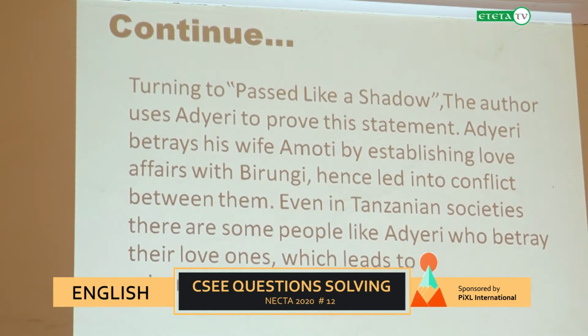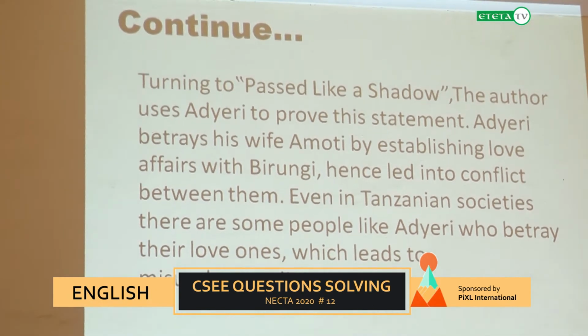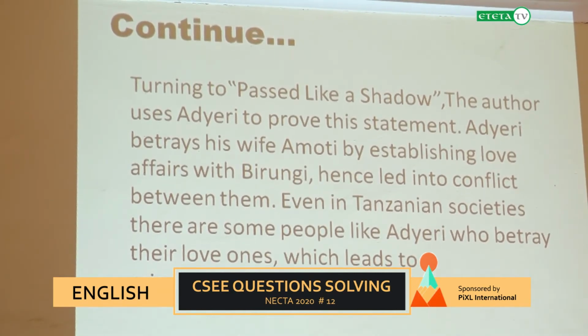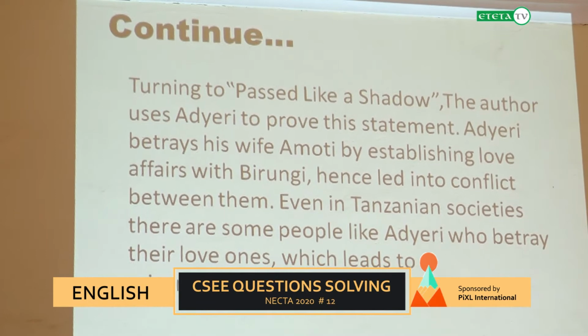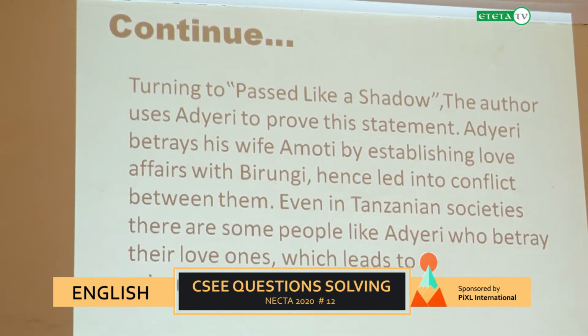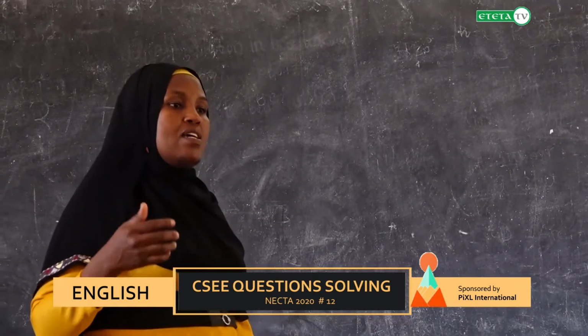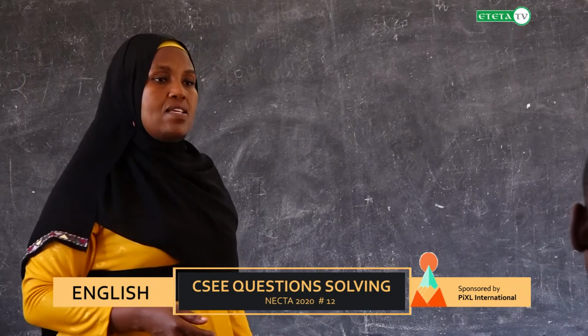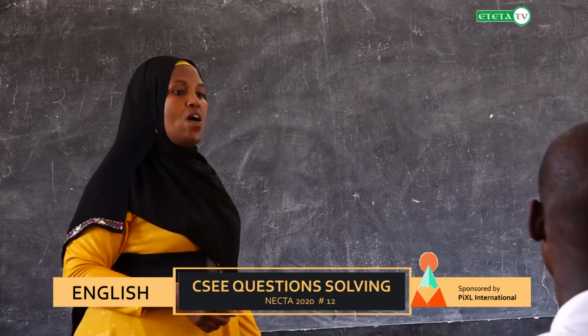Ariel betrays his wife, Amoti. Amoti is the wife of Ariel. How does the man betray his wife? By establishing love affairs with another woman. That is Girundi, the former secretary when Ariel was teaching. He was the headmaster. Now the secretary called Girundi is the one Ariel engaged in love affairs with. Therefore, we say that the man betrays his wife.